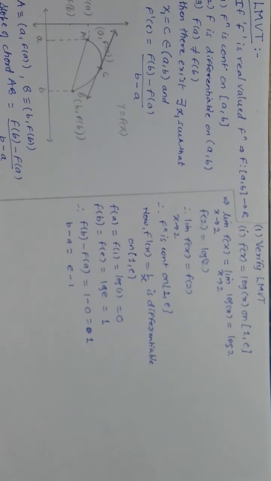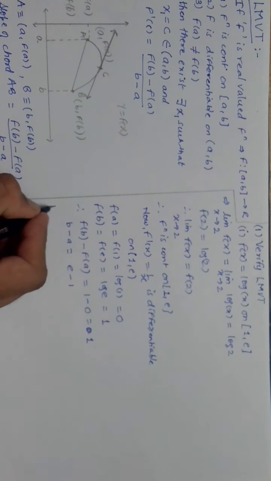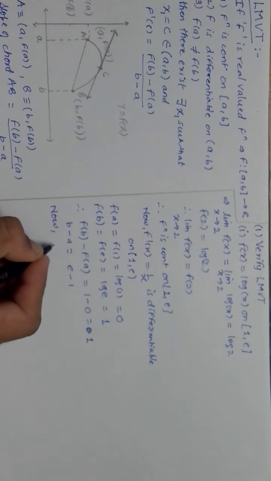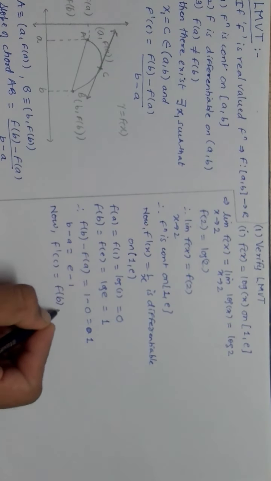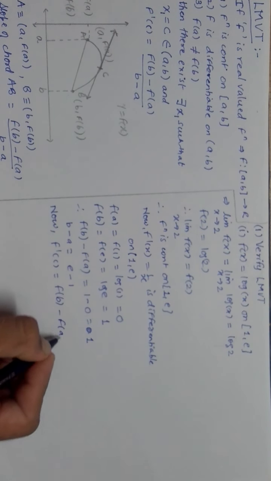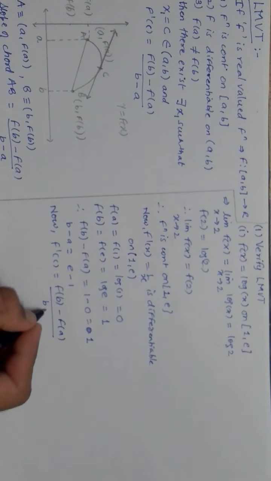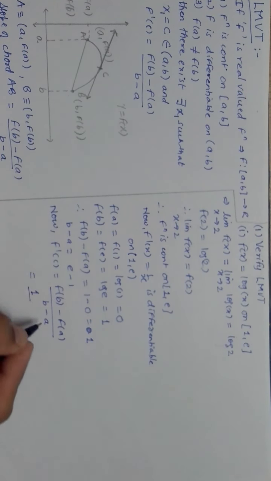Okay, so here what I get here, that f dash c which is there, so now c must belong to, now f dash c I am taking, f dash c by definition is f of b minus f of a upon b minus a. Now f of b minus f of a I found out, that is equal to 1, and b minus a is e minus 1, right?